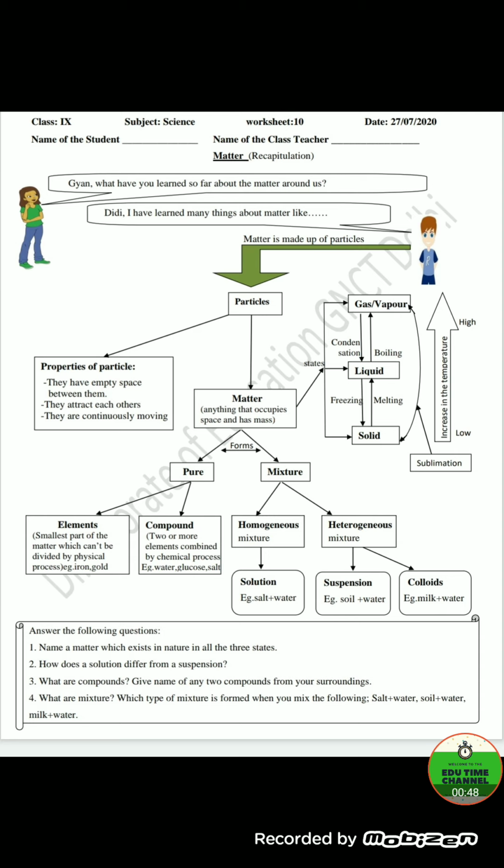A very common example of matter is water, which is found in all three states. Like if we freeze water, it is converted into solid, and if we melt it, it is converted into liquid. If we boil water, it is converted into vapors. If we condense it, it is converted into liquid. Didi, I have also learned one more process called sublimation, in which solid is directly converted into vapors.